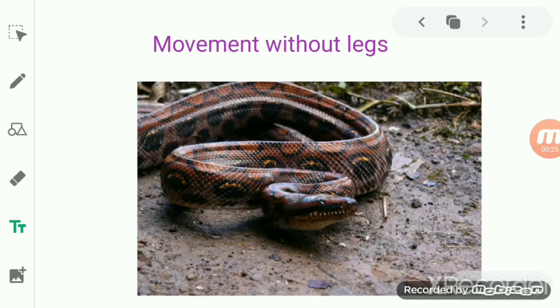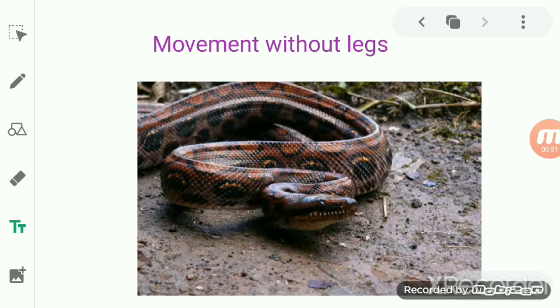We always think the movement is happening because of the presence of legs. Legs are responsible for the locomotion of our body, for changing the position of the animal from one place to another.